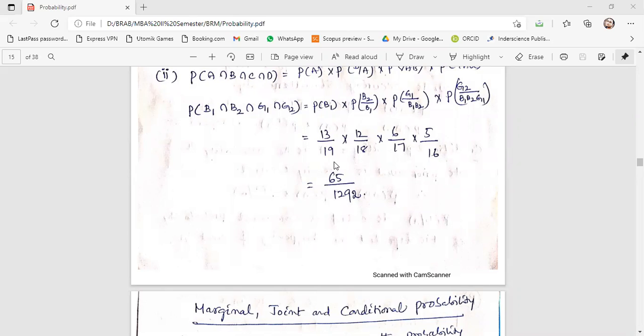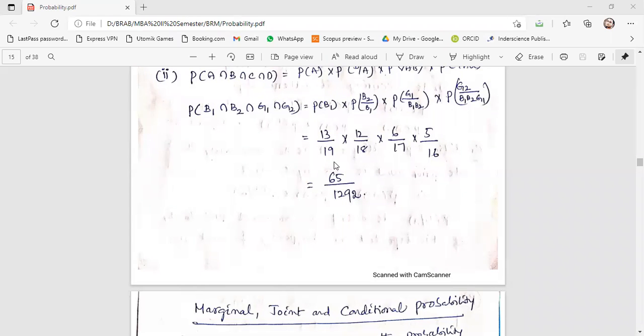Now what is the probability of getting a boy in the second attempt? How many boys are there now? 12 by 18, correct. So one strength is decreased, given that B1 has already happened in the first attempt, boy 1 has already happened.